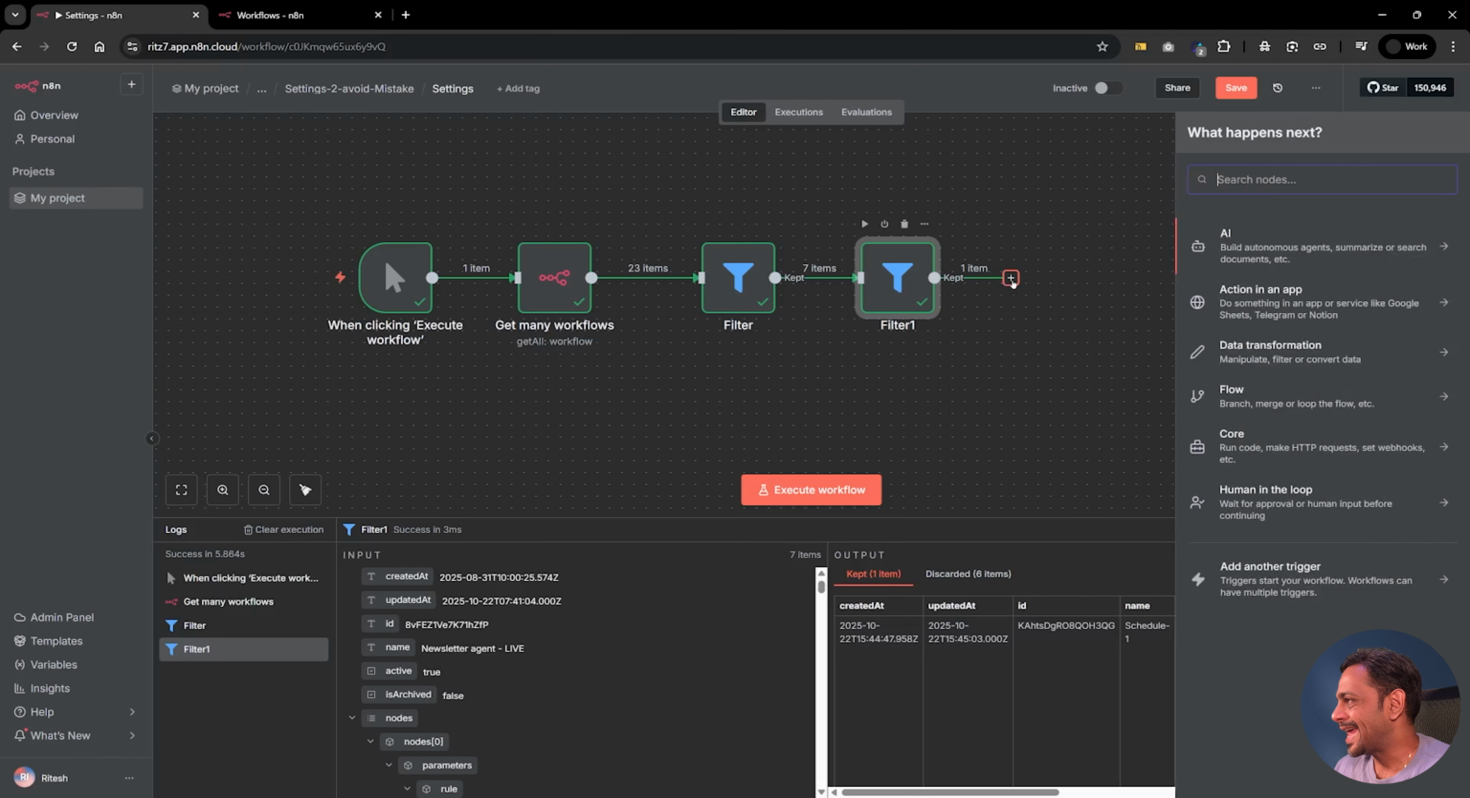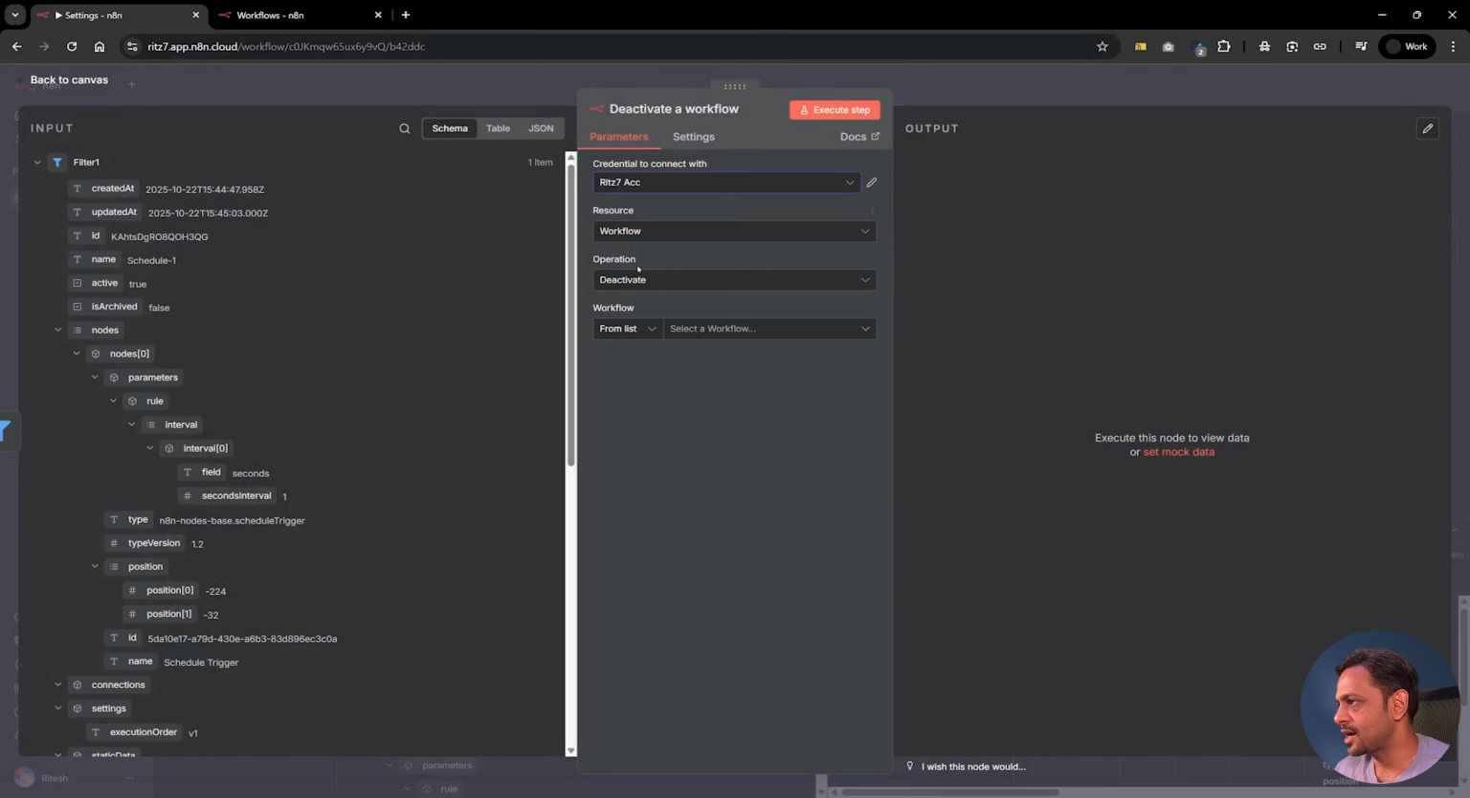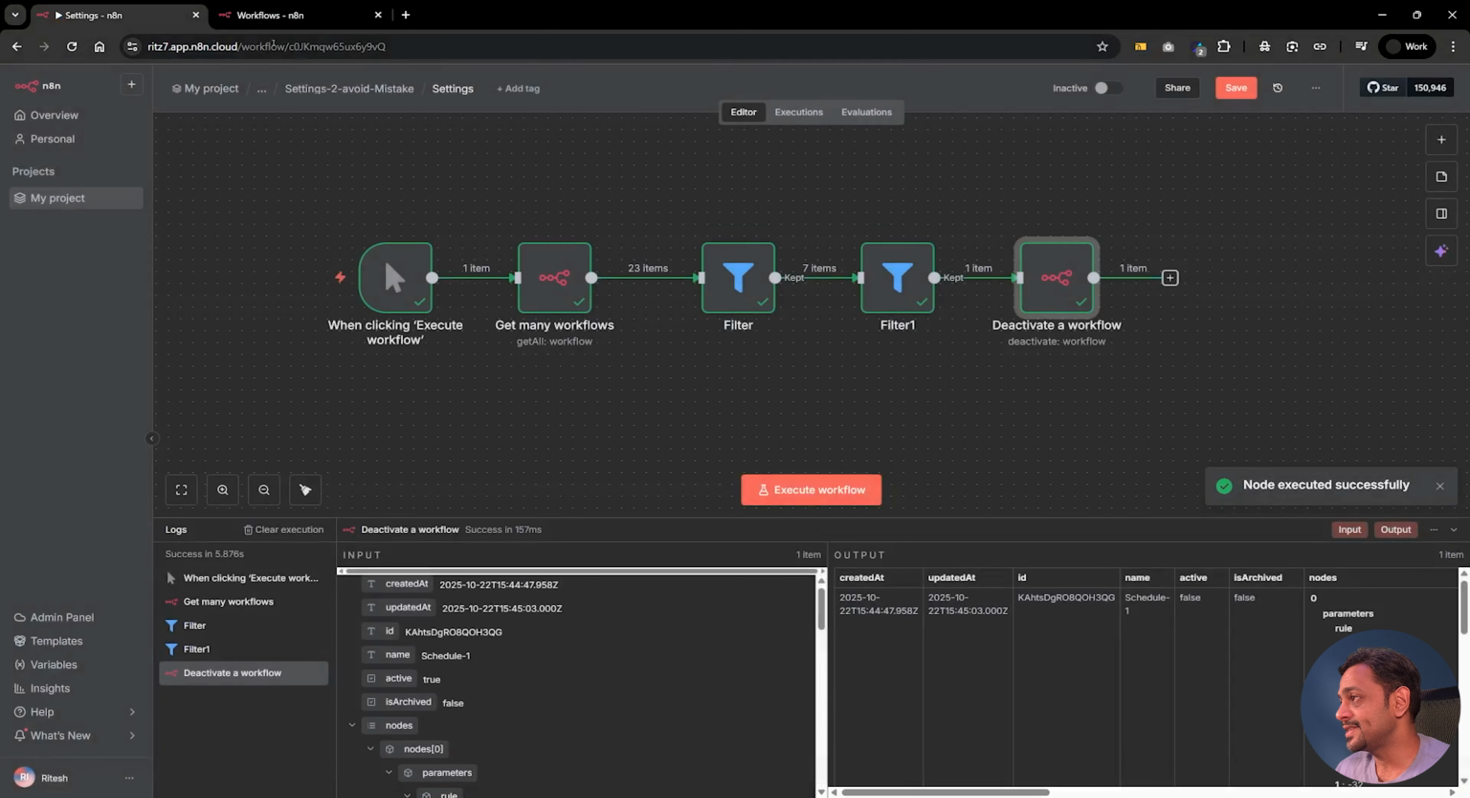Now we can use this N8N node, and we have something called deactivate a workflow. Let's use the same account, and this one is going to be by ID, and the ID is going to be this particular thing. Let me execute this then, and this is executed.